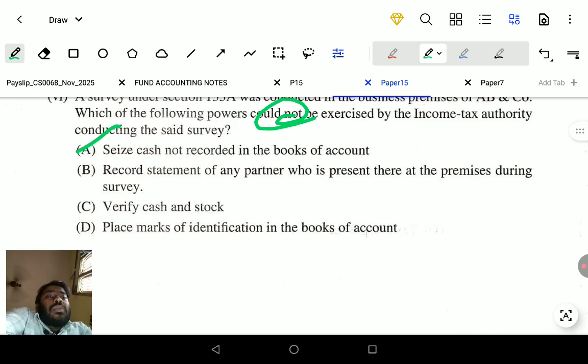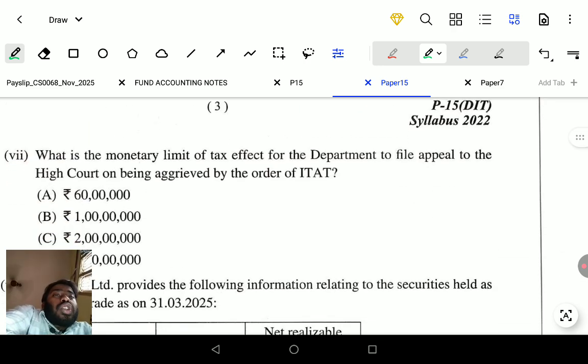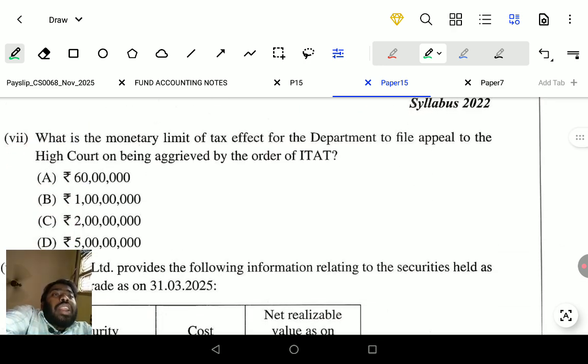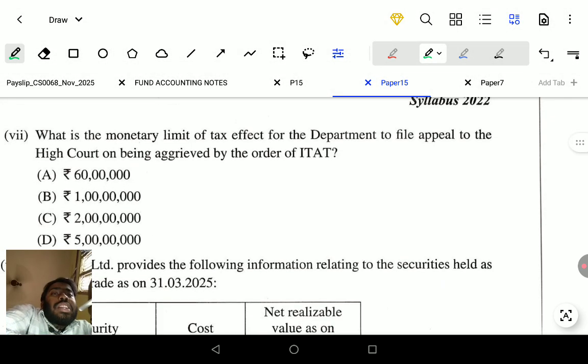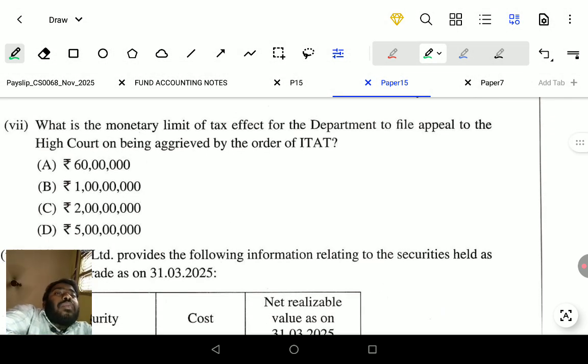Next question. What is the monetary limit of the tax effect for the department to file an appeal to the High Court, on being aggrieved by the order of ITAT? The department only has to file to the High Court on being aggrieved by the order of ITAT.